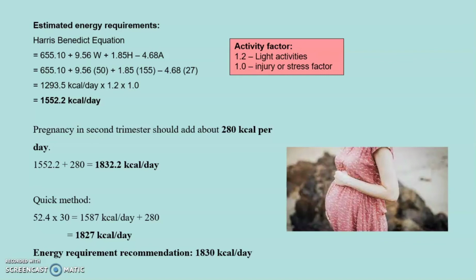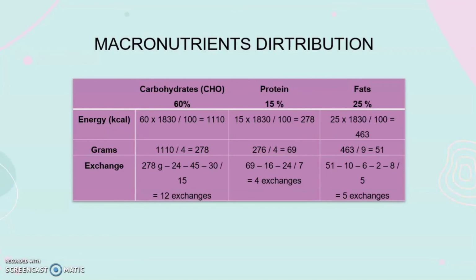And when using the quick method, I also get about 1,827 kcal. So I give about 1,830 kcal. Actually, 1,850 kcal also can.